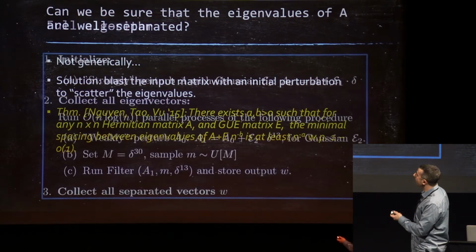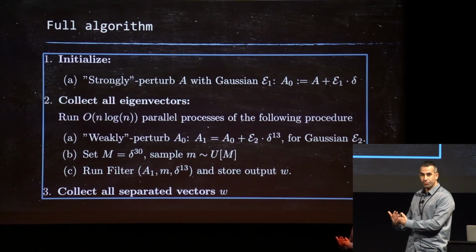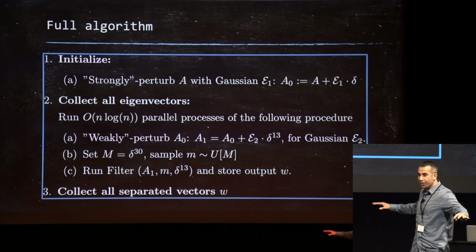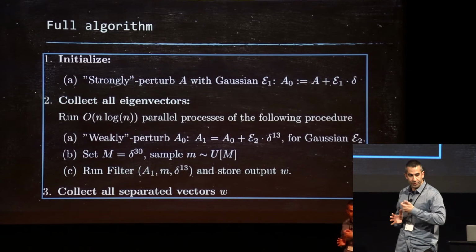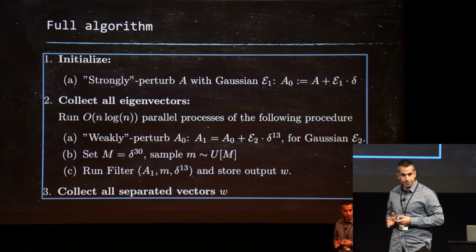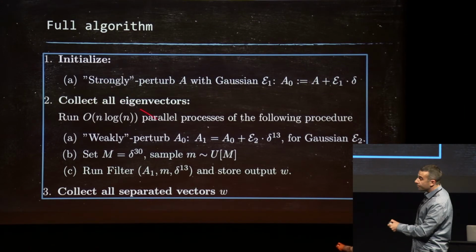And in fact, this already gives us the algorithm. You get in the matrix A, you add to it a small Hermitian Gaussian perturbation, you scatter the eigenvalues, and now you apply many, many copies, where in each copy you add another tinier perturbation to cause all the randomness to kick in and spit out an independent uniform random eigenvector. So that's the entire algorithm. Step A perturbs the matrix, and all of these run in parallel.